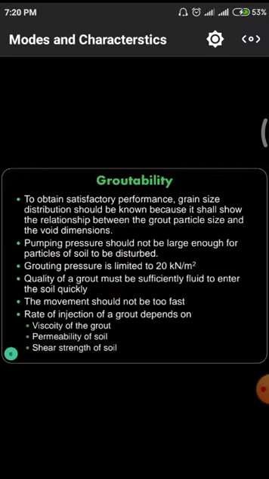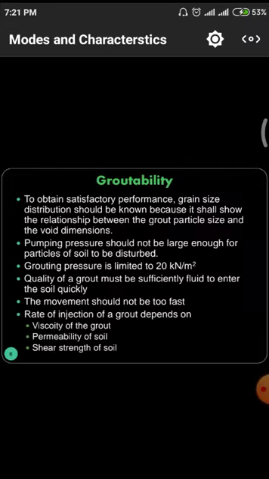And the rate of injection of the grout depends on several conditions. Whenever we are using these fluids, we have to go for a specified speed, so those conditions we have to satisfy. Which conditions? Viscosity of the grout. Normally water has some viscosity.